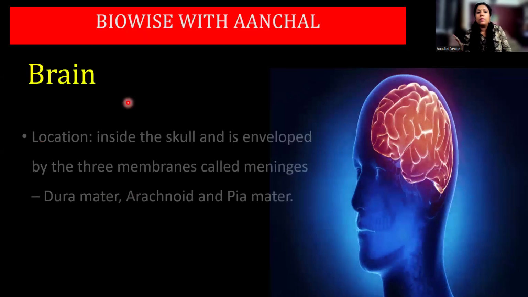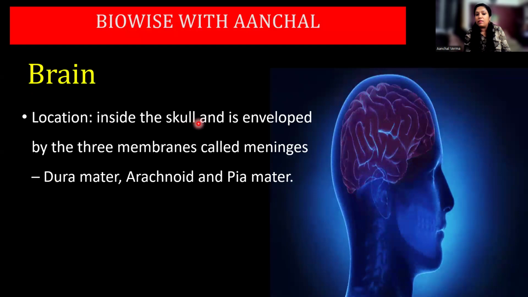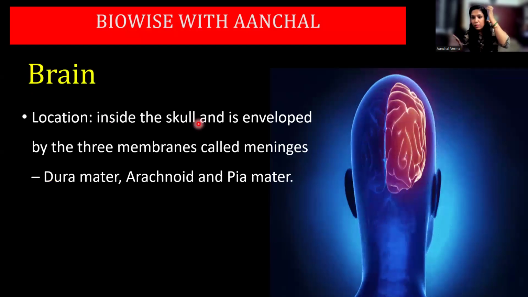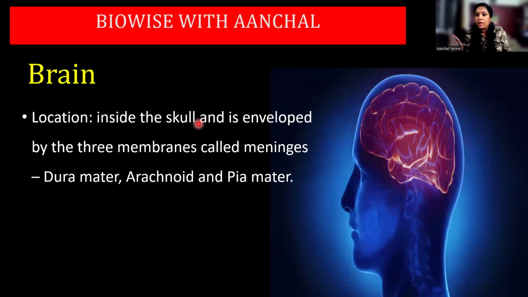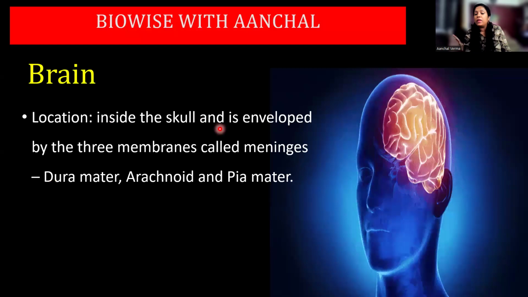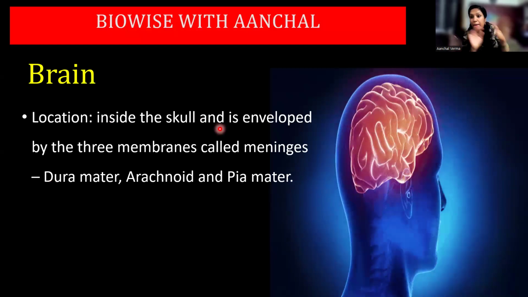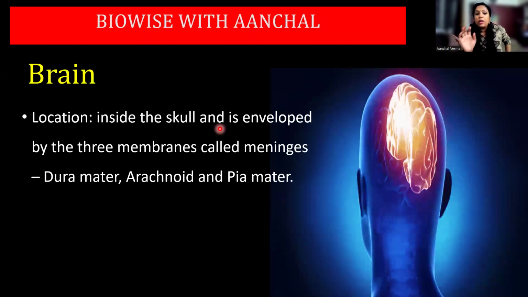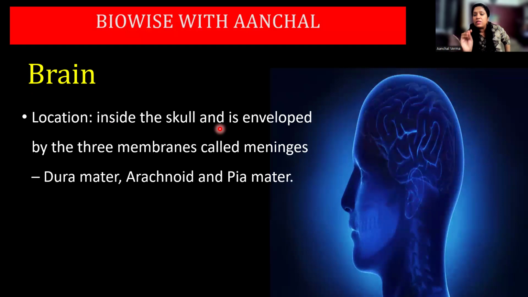Right? Now, brain. What is the location of the brain? It is inside the skull. Skull is this hard, bony structure. So the bony structure which protects your brain is called the skull. And then your brain is enveloped in three membranes. Remember DAP, DAP, DAP. What is DAP? Dura mater, arachnoid, and pia mater. These are the three meninges.